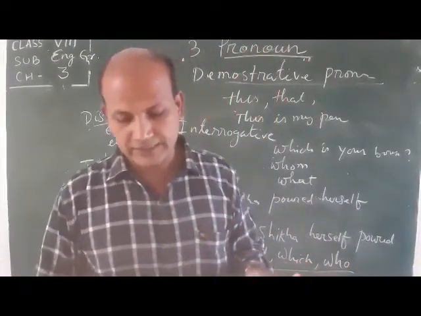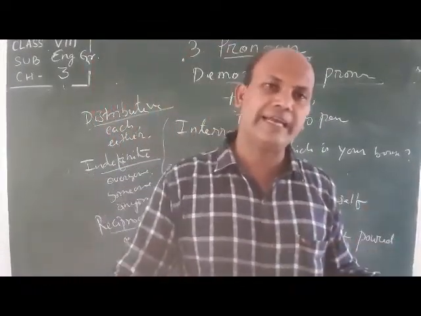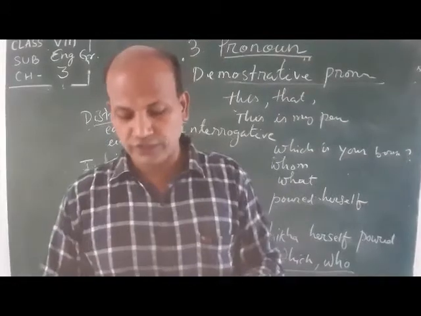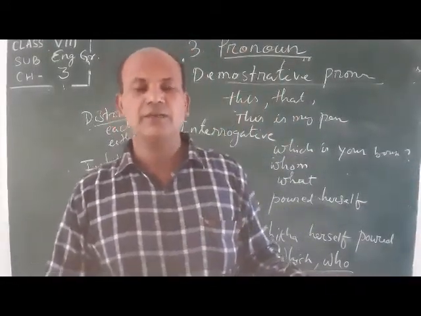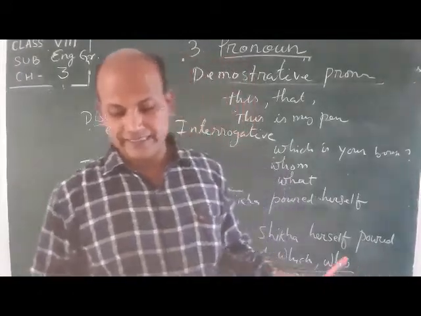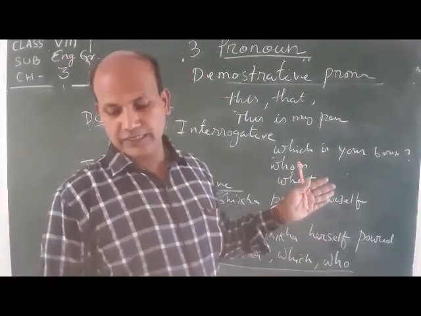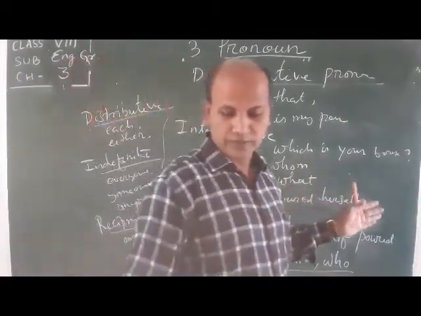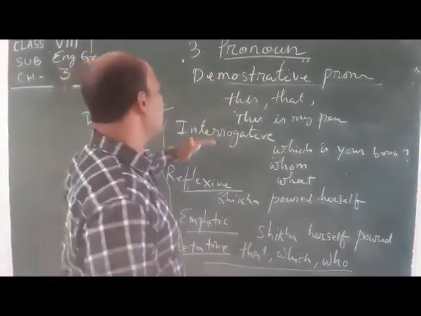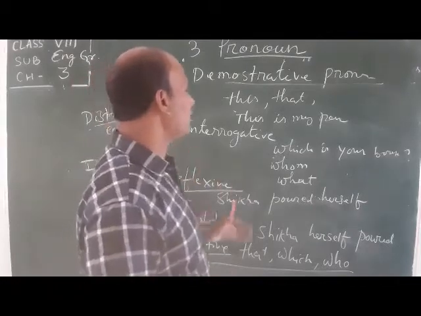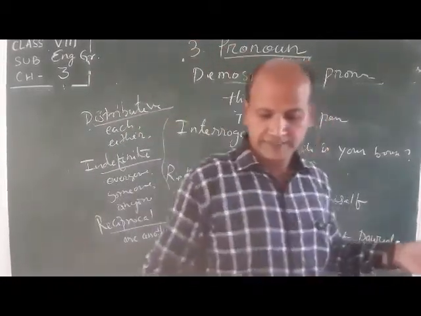Just like plural that, those. Those are someone else's. So these and those can be used for either objects or people to make demonstrative pronouns. Is it clear? Next point, interrogative pronouns, just like which, whom, what.